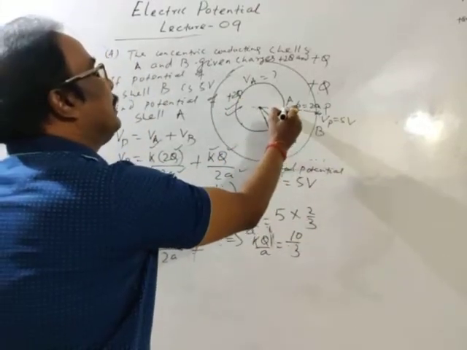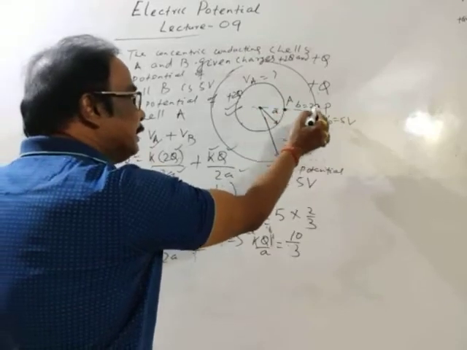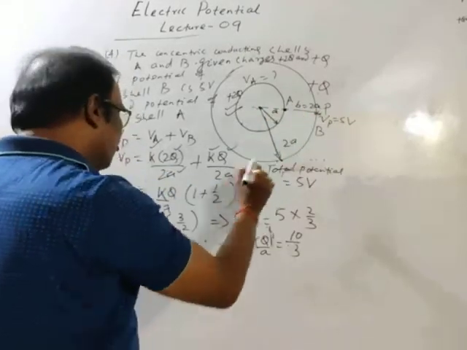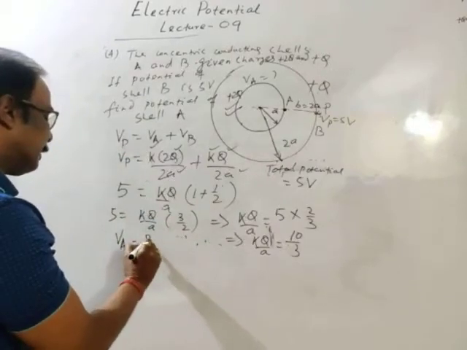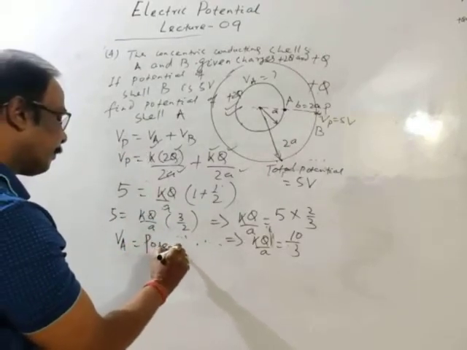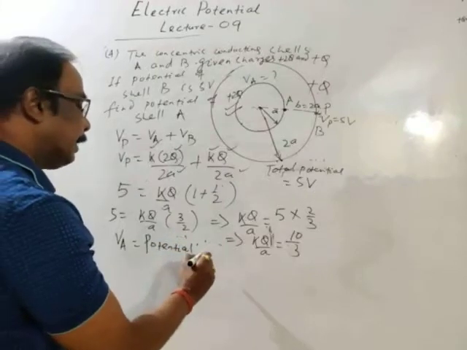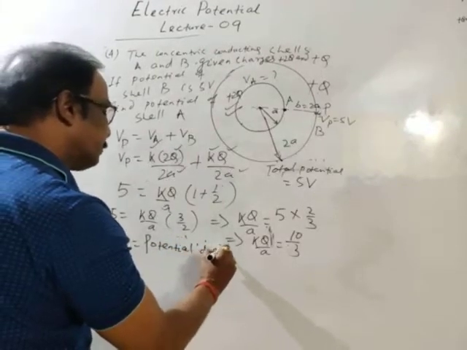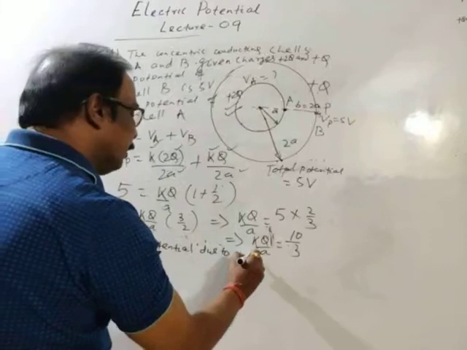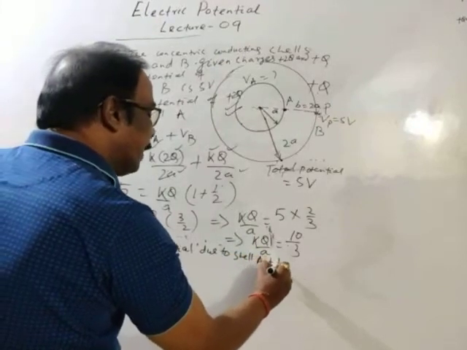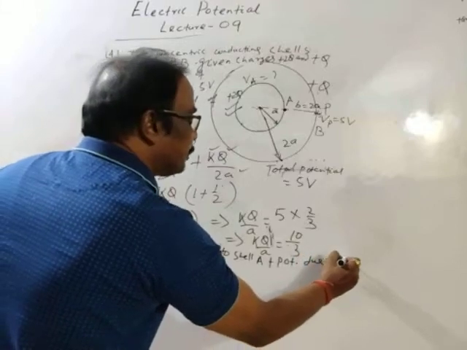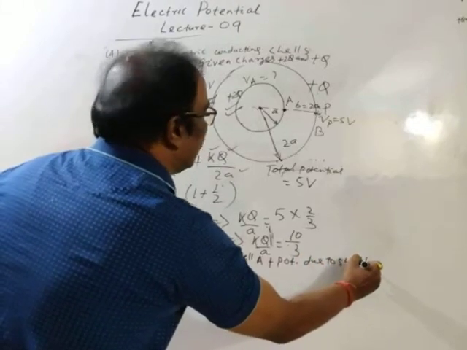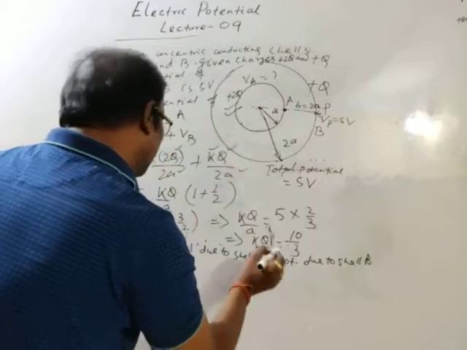Also this point on its surface is inside of cell B. So I am writing in complete form: potential due to cell A plus potential due to cell B.